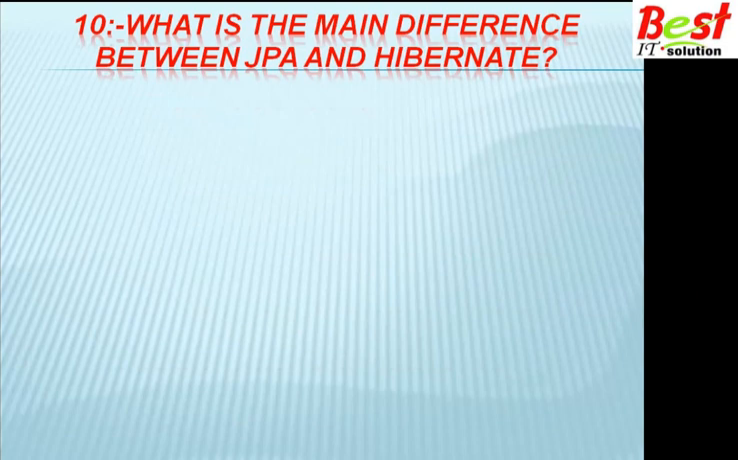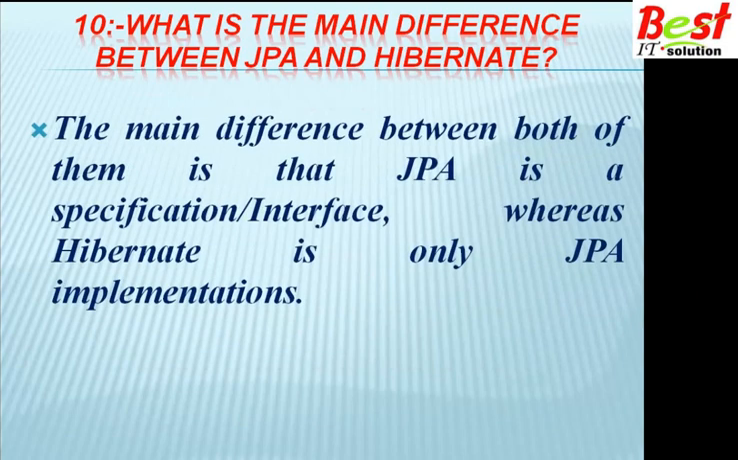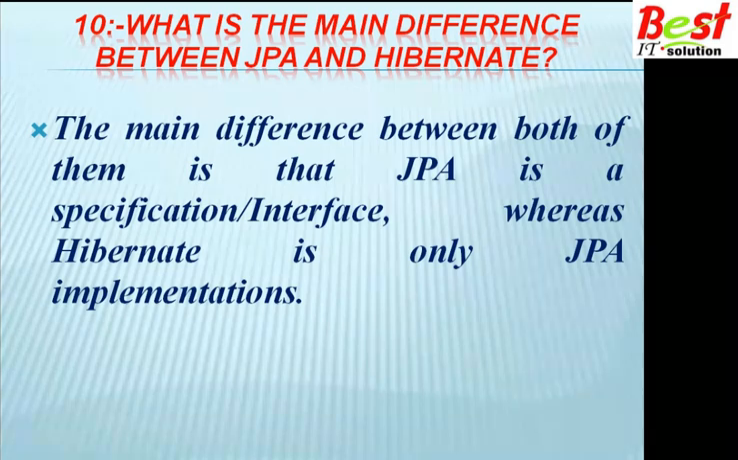Next question is, what is the main difference between JPA and Hibernate? The main difference between both of them is that JPA is a specification or interface, whereas Hibernate is only a JPA implementation. So Hibernate is the ORM tool, object relational mapping tool, which implements the JPA. JPA is not a specification.